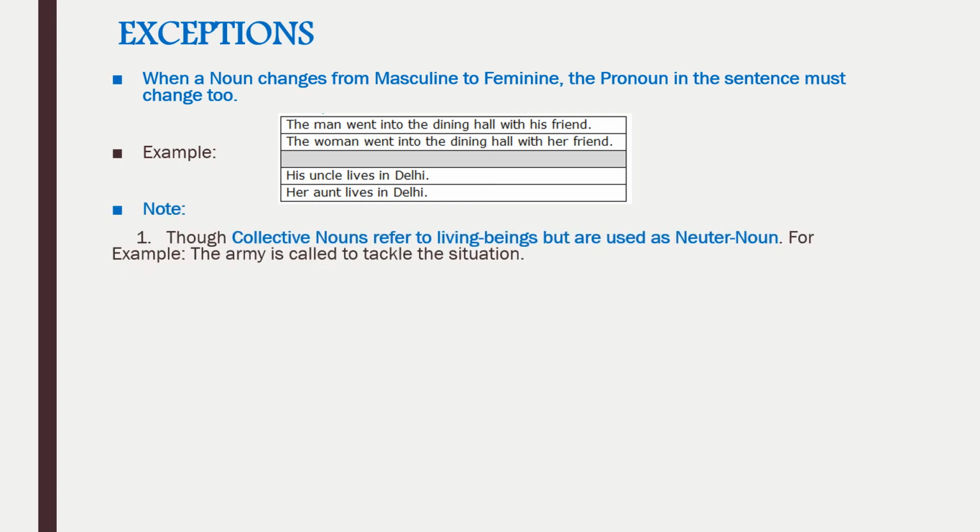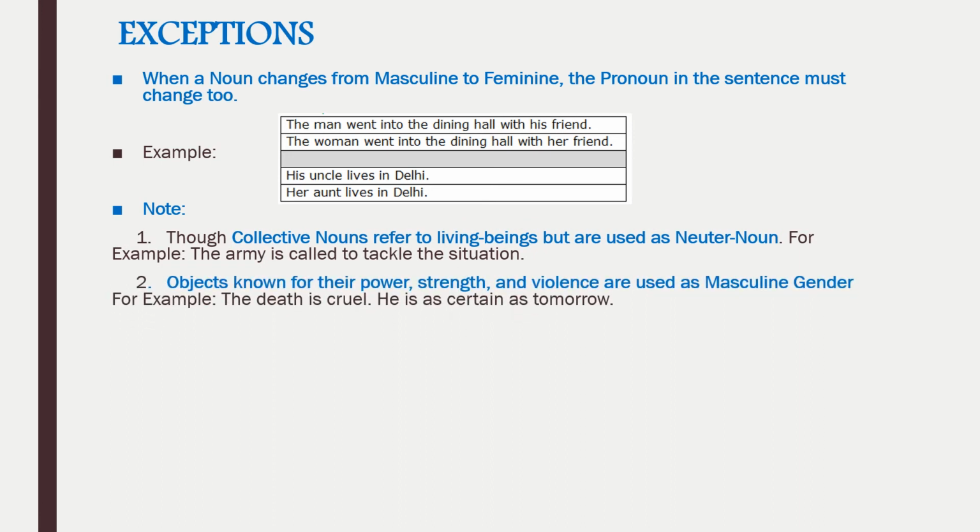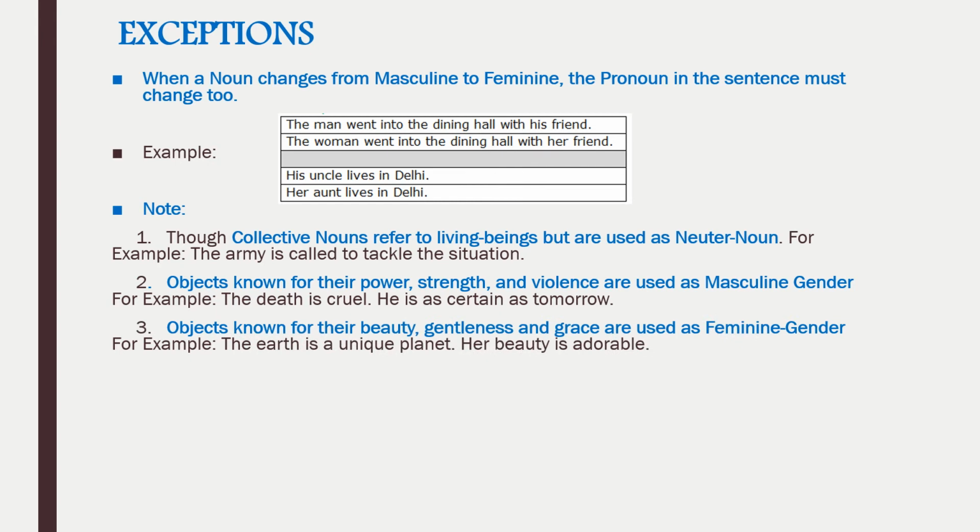Now the next thing is the collective nouns refer to living beings but are used as neuter nouns. For example, the army is called to tackle the situation. Army consists of living beings, means it is consisting of soldiers, but we use it as a neuter noun.